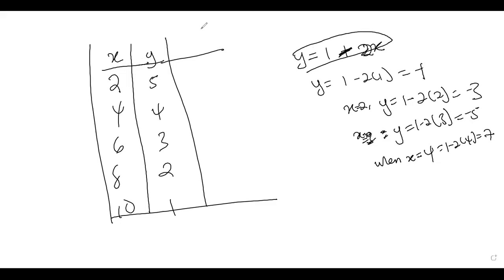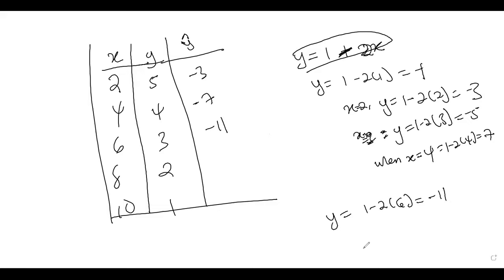This is the predicted y. When x is 4, y will be negative 7. When x is 6, y will be 1 minus 2 into bracket 6. So that will be 1 minus 12, that will be negative 11.